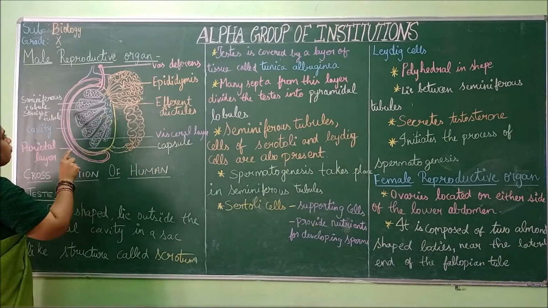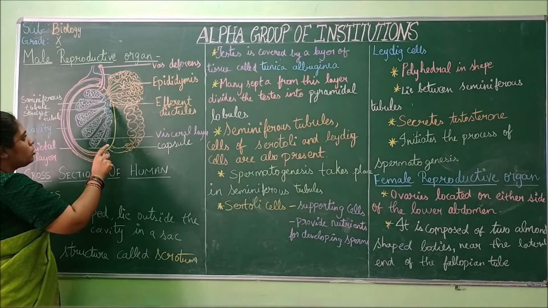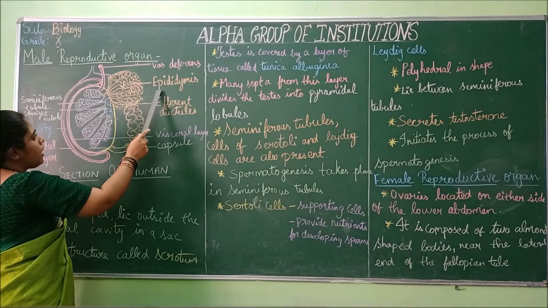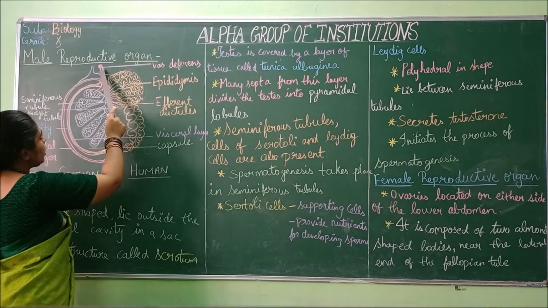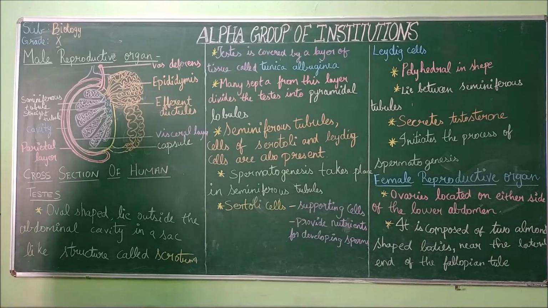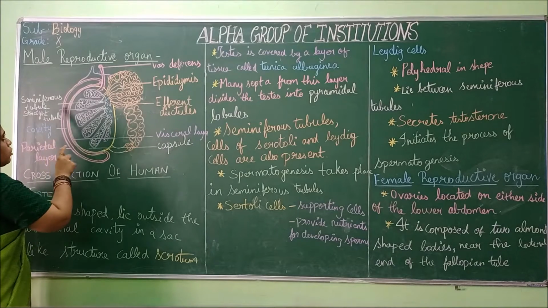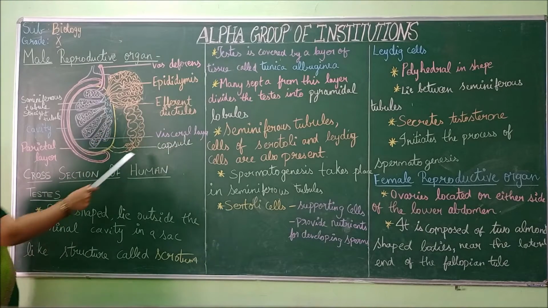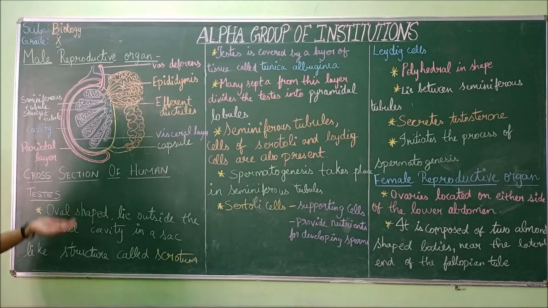After passing through these straight ductules, the sperms pass through the efferent ductules, and later on pass to the epididymis, and finally reach the vas deferens. Through this only the sperms are ejaculated, they are released. So from the seminiferous tubule it is ejaculated through the vas deferens. The visceral layer is present. It is a covering for the testes, for the heart and various organs. Likewise in the testes also it is present.